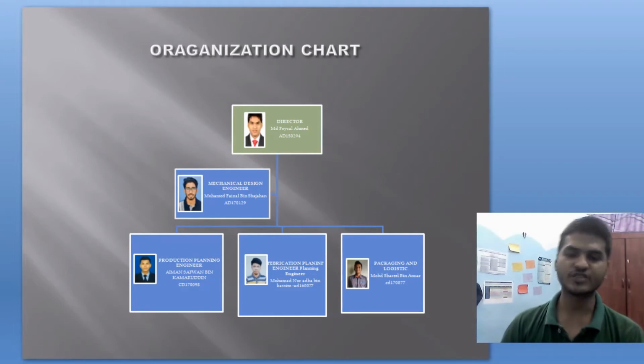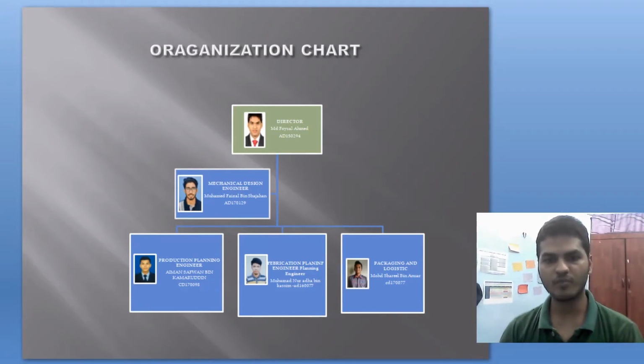So organization chart. Here is our group project organization chart that is given here.